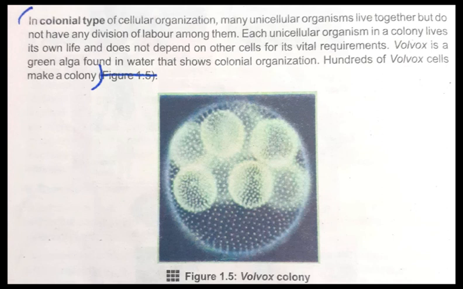Now students, what is the example of colonial organization? Volvox is a green alga. Alga means algae, which is found in water, and that shows colonial organization. So students, be clear, alga is green in color and lives on the surface of water, and we call it Volvox. That is the example of colonial organization. Hundreds of Volvox cells make a colony. 100 cells together form the colony of Volvox.